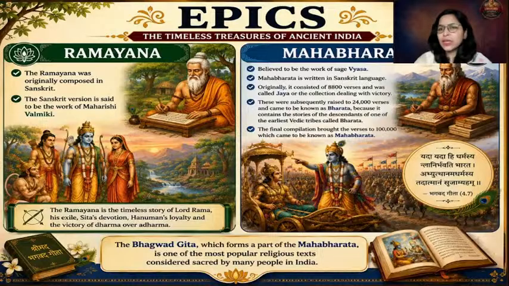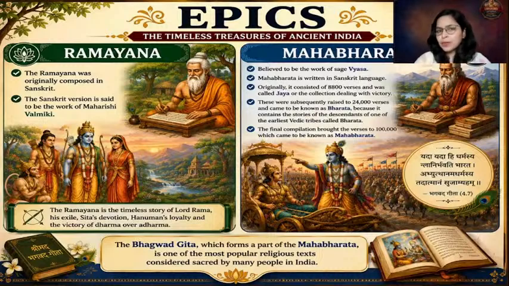So Ramayana, we all know it's a timeless story of Lord Rama, his exile, Sita's devotion towards her husband, and her abduction, Hanuman, his role as an ambassador, as a loyal servant of Lord Rama, and the victory of Dharma over Adharma. Okay, so beautiful story. The different inputs from Ramayana could be used in your essay writing, in your ethics paper. Okay, so it's a very beautiful theory which establishes Dharma by defeating Adharma. Okay, so that is given in Ramayana, written by Valmiki.